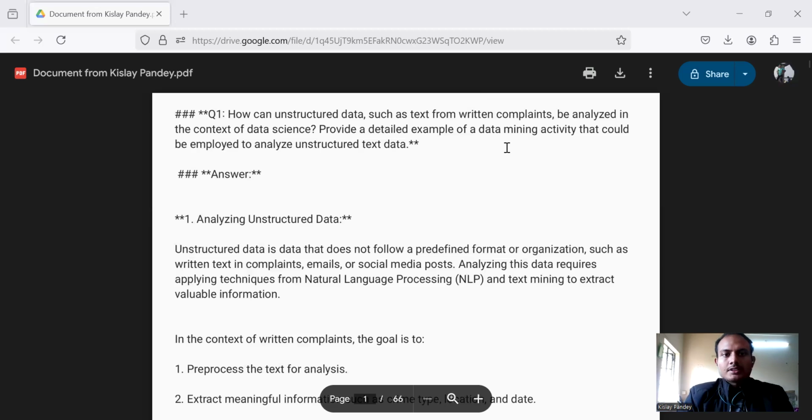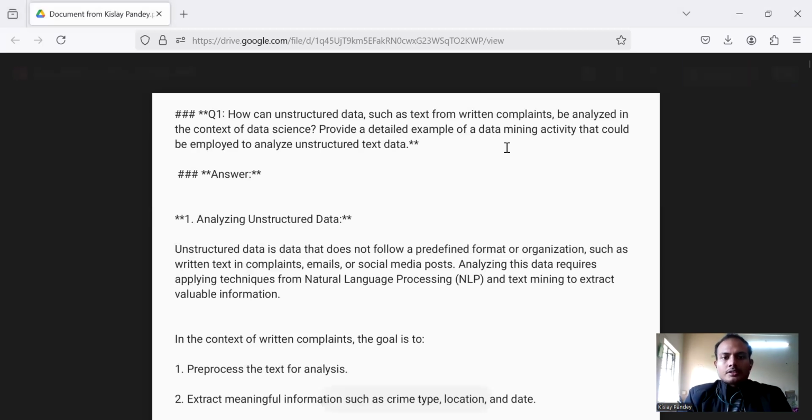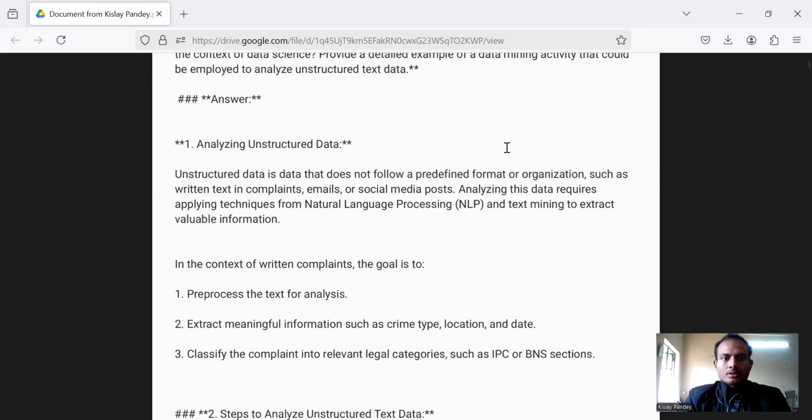Question number one says: how can unstructured data, such as text from written complaints, be analyzed in the context of computer science? Provide a detailed example of a data mining activity that could be employed to analyze unstructured text data. The solution of this question: first, analyzing unstructured data.